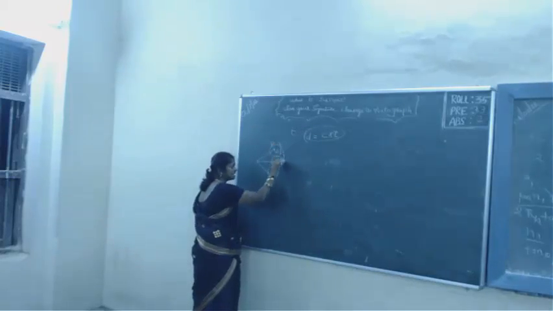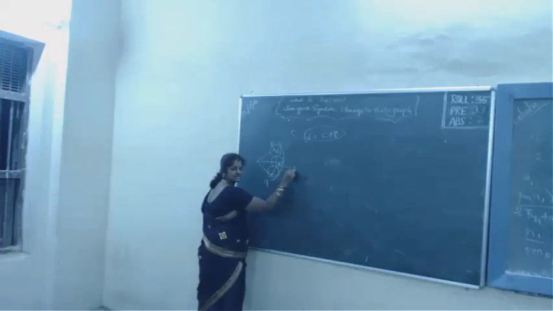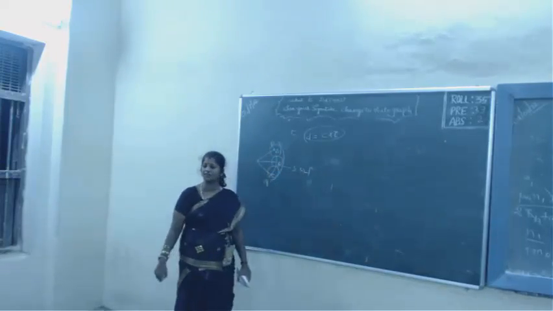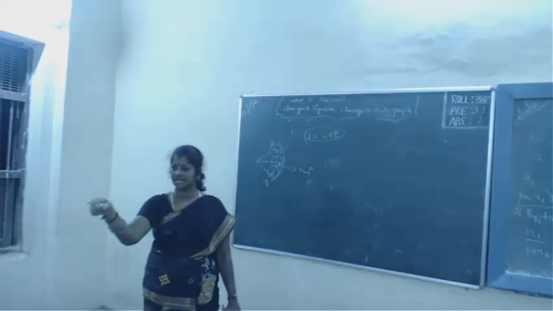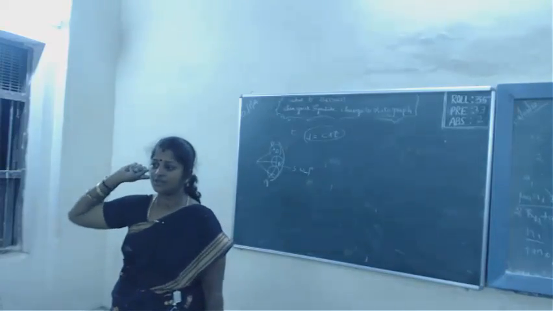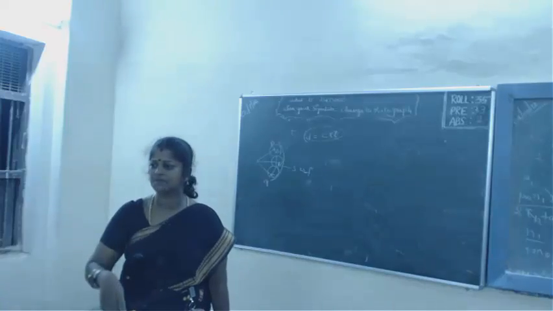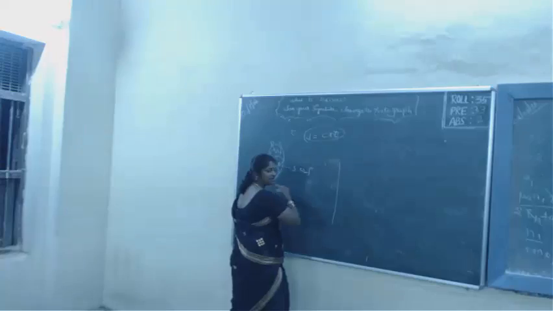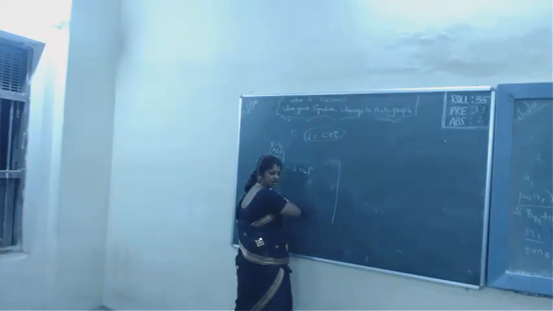Now joining all the tangents, I will get the secondary wavefront. And now can you see what is the shape of the secondary wavefront? We have located where the secondary wavefront will be, and have you seen what its shape is? The same spherical shape.